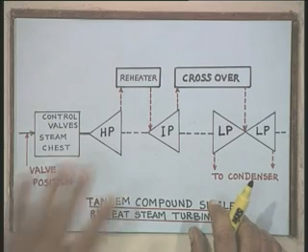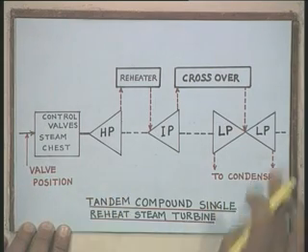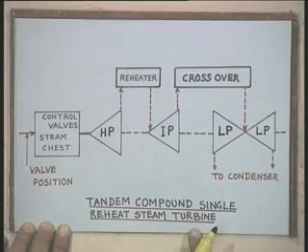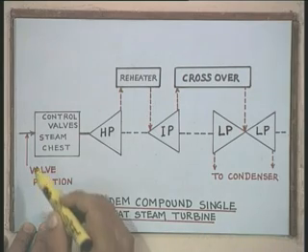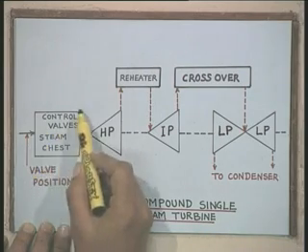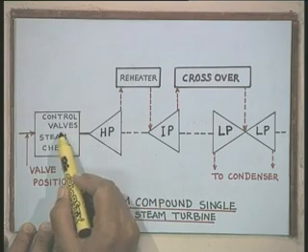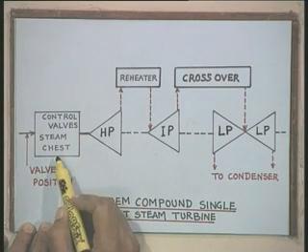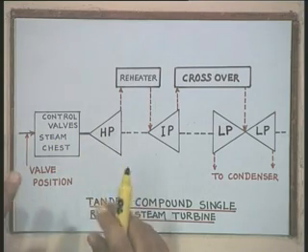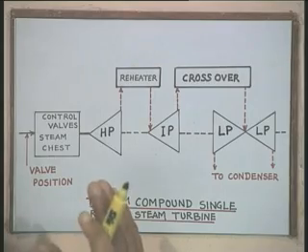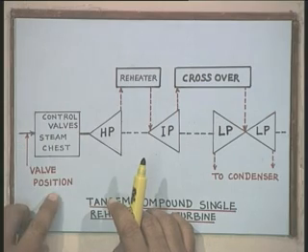Here the basic blocks are that we will have control valves and steam chest, and the position of the control valve is adjusted by the governor. The governor or speed control mechanism will be adjusting the position of the valves.